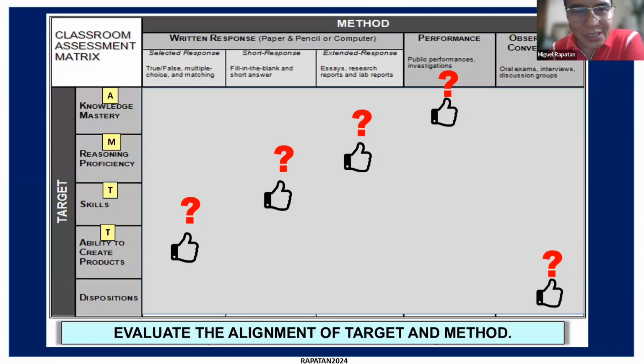Okay. So let's take the first two, the one with the targets for transfer, skills and ability to create products. So you have one for selected response, the other one for short response. Okay. So what's your comment on that? Rowena Amaro?